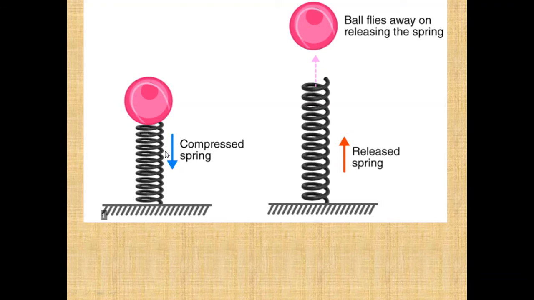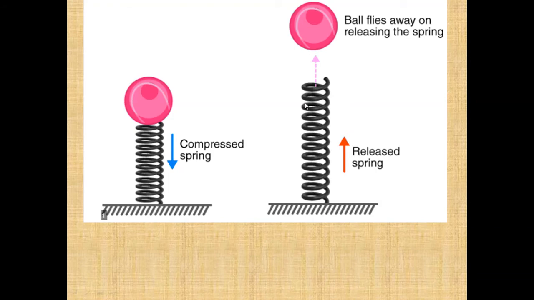When this spring is compressed, it possesses some elastic potential energy, and as we saw in the previous example also, in the bow and arrow, when the string was stretched, it possessed some elastic potential energy. Similarly in this case also, when the spring is compressed, it possesses some elastic potential energy. Now when the spring is released, what happens?